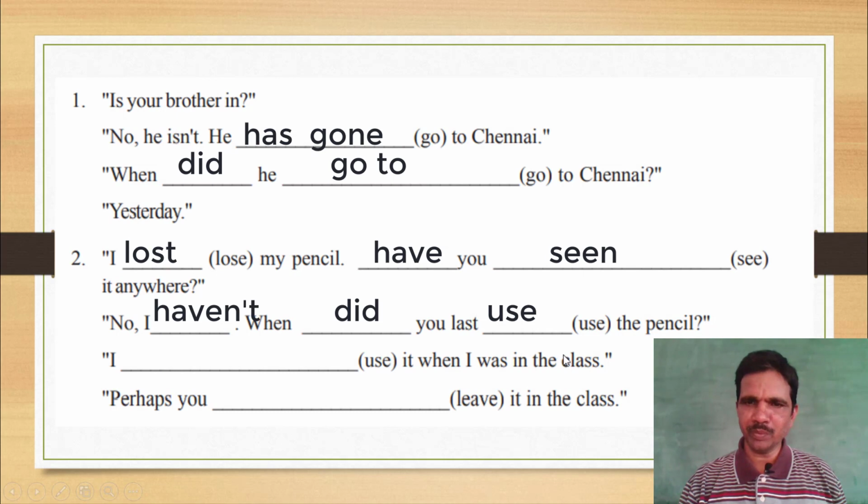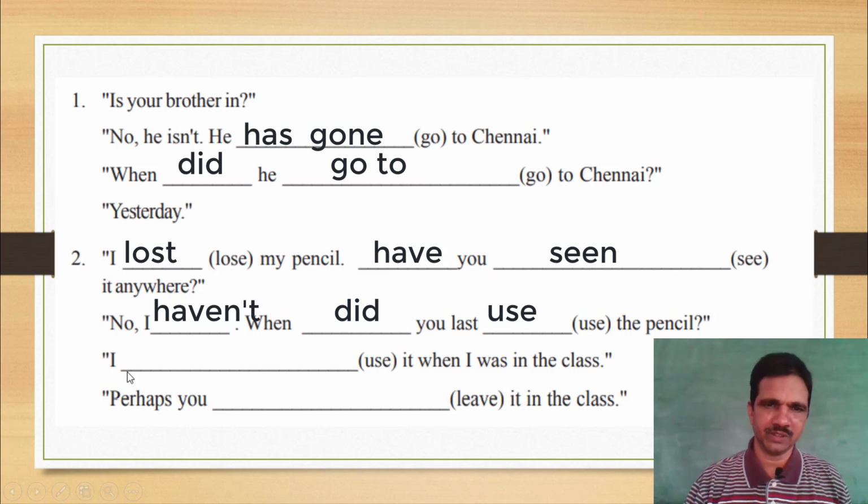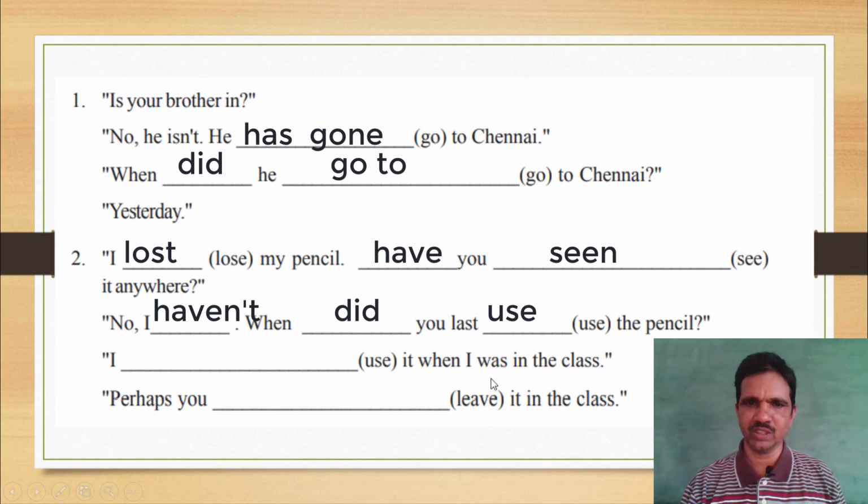Next is the continuation of the simple past tense. When did you last use this pencil? So here did, and so here use. The first expression is present perfect tense, I haven't. The next expression is simple past tense. Did is suitable: when did you last use the pencil? This is the first form of the verb. Next continuation: I dash use it when I was in the class. Here there are two sentences.